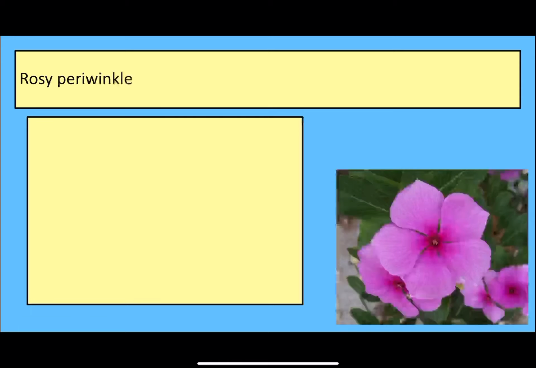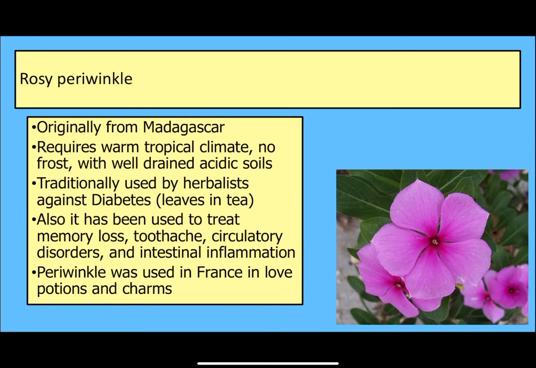So this is the example that we're using as our mini case study, a significant example of a natural medicine. This is the Rosy Periwinkle. It comes from Madagascar, and we've got a few bits there about growing conditions.